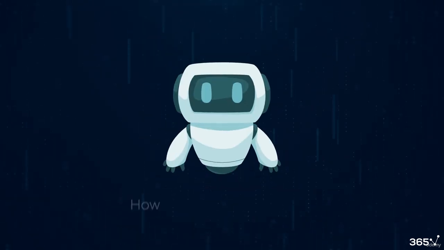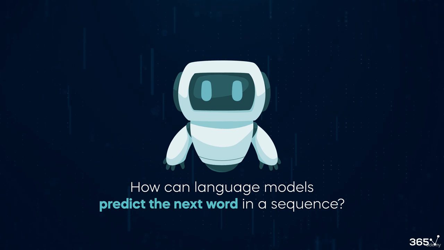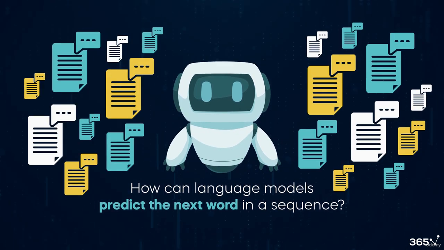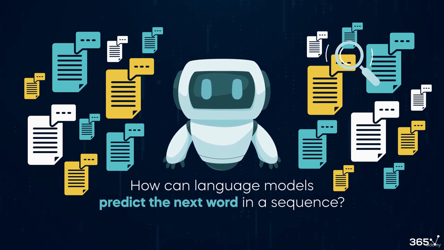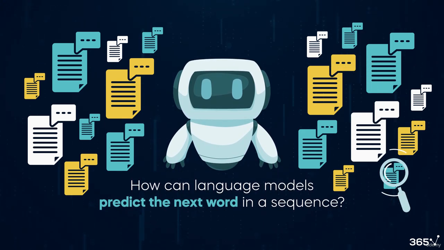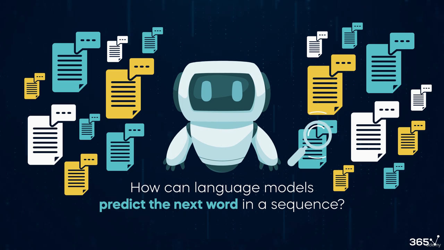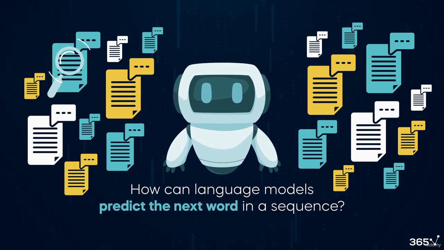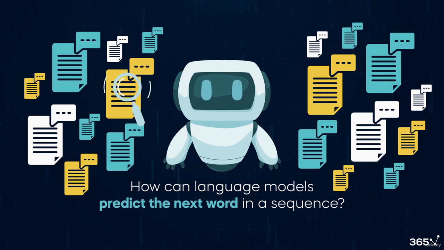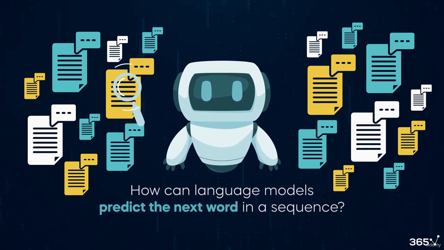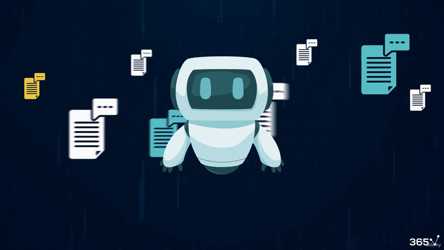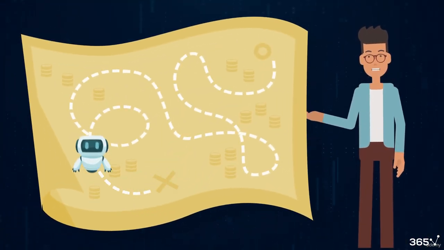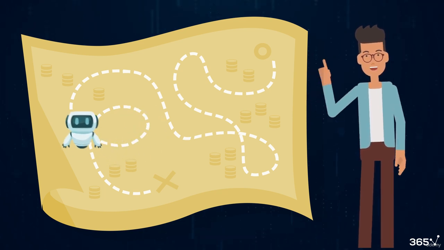But how can language models predict the next word in a sequence? This is rooted in statistical learning from vast amounts of data. A language model gains the ability to work with language by analyzing and learning from the patterns and structures found in the input text it processes. This involves digesting large datasets containing diverse linguistic styles and uses, which enable the model to recognize and predict likely word sequences in different contexts.